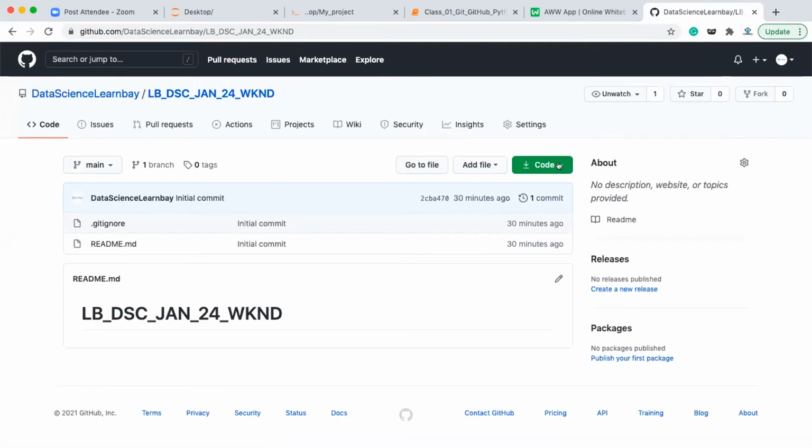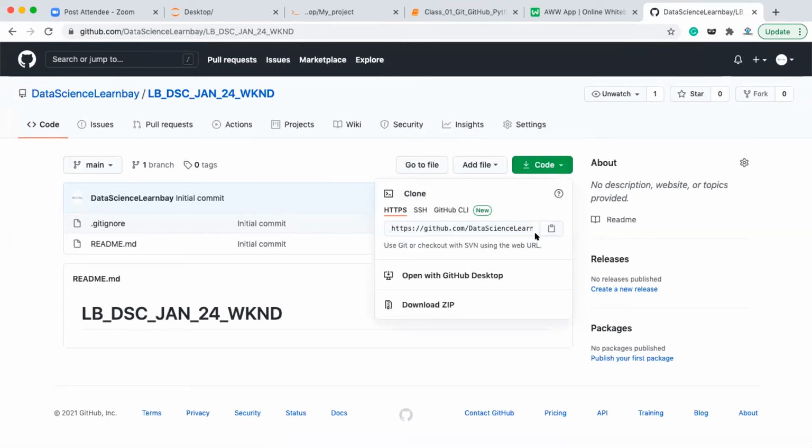There is a down arrow. Click on this down arrow, and this is the link: https://github.com/data science learn by, whatever it is. So you have to copy this link. To copy this link, you can click on this button, or you can just select it and press Control C. So the link will be copied.